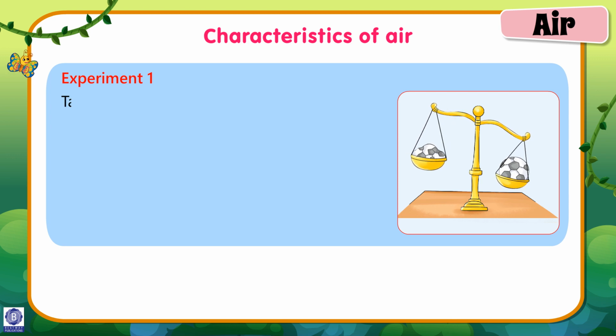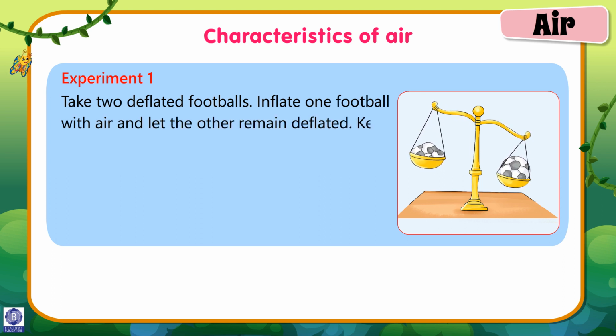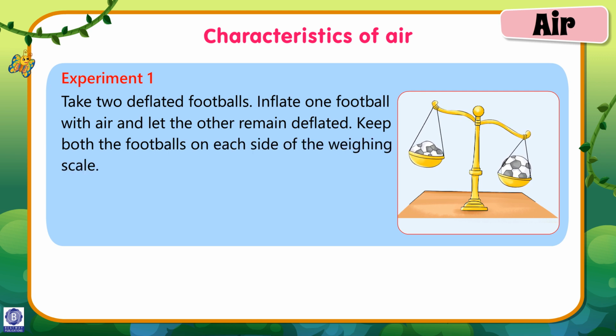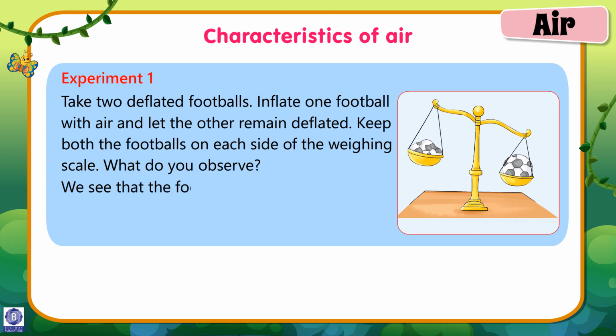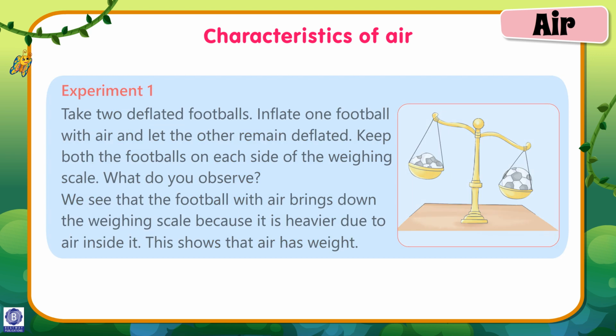Experiment 1. Take 2 deflated footballs. Inflate one football with air and let the other remain deflated. Keep both the footballs on each side of the weighing scale. What do you observe? We see that the football with air brings down the weighing scale because it is heavier due to air inside it. This shows that air has weight.